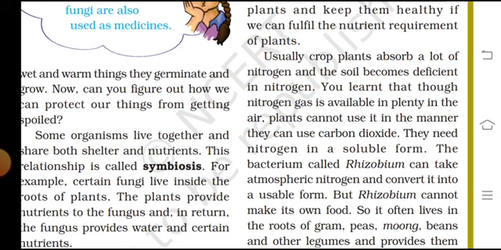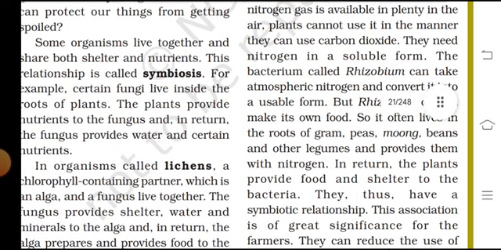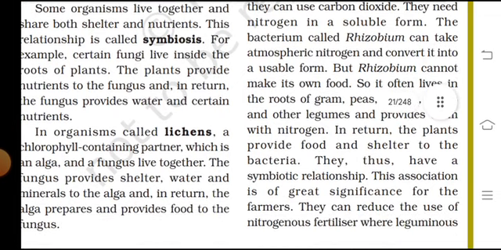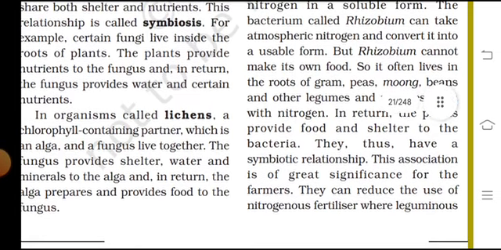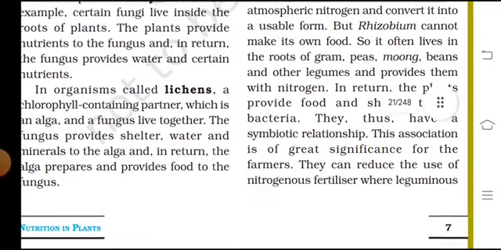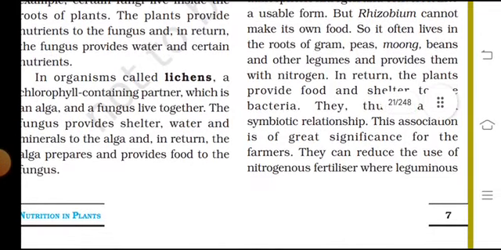You learned that nitrogen gas is available in plenty in the air, but plants cannot use it. Just as they use carbon dioxide, they need nitrogen in other soluble forms. The bacteria called rhizobium can take atmospheric nitrogen and convert it into other usable forms.